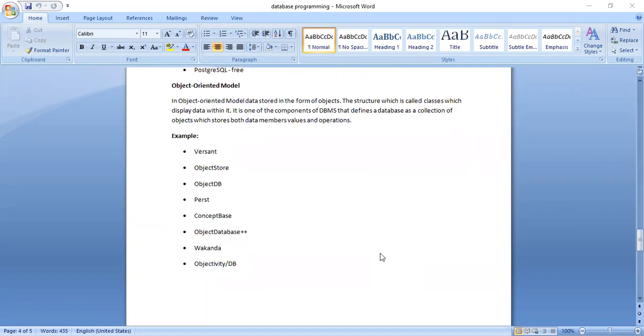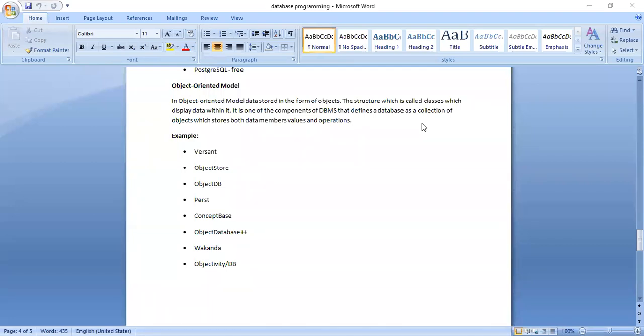The fourth type of DBMS model is the object-oriented model. We already know Python is an object-oriented programming language. Java is also an object-oriented programming language. In Python, everything is an object. We can define an object in different ways. An object is nothing but any entity or thing in real life.